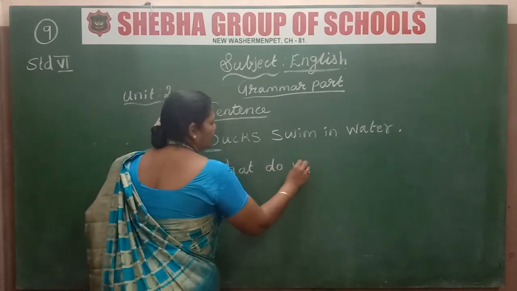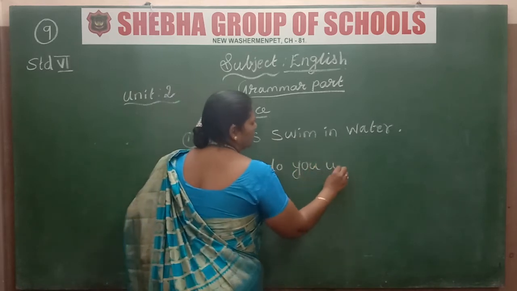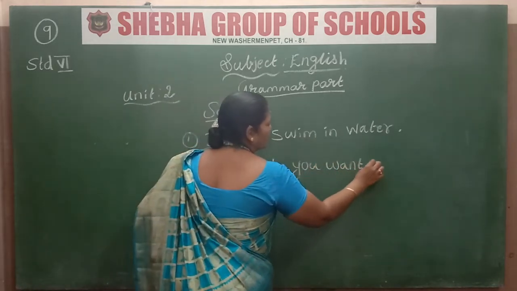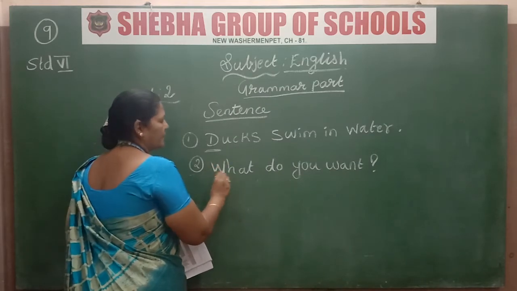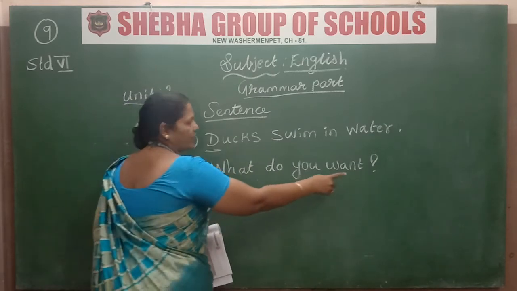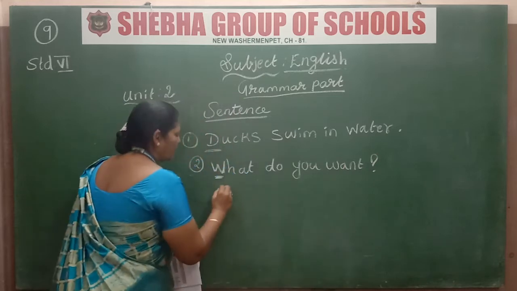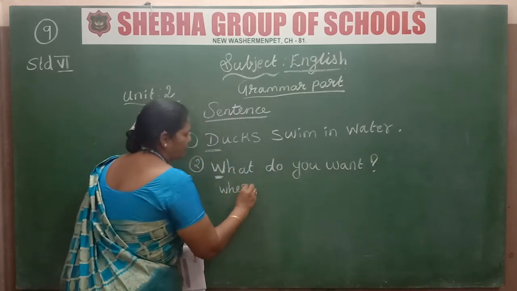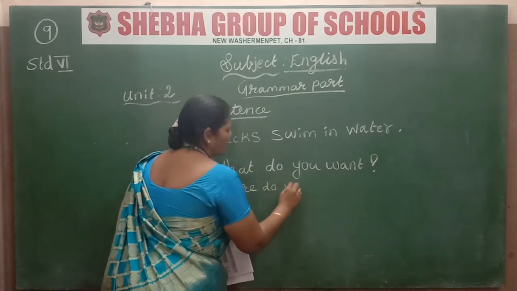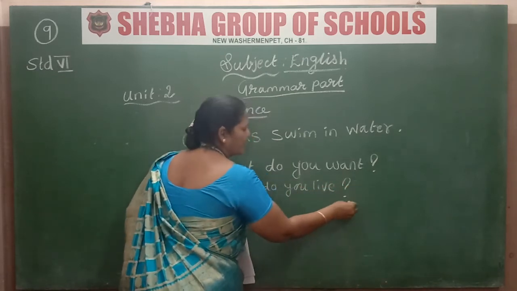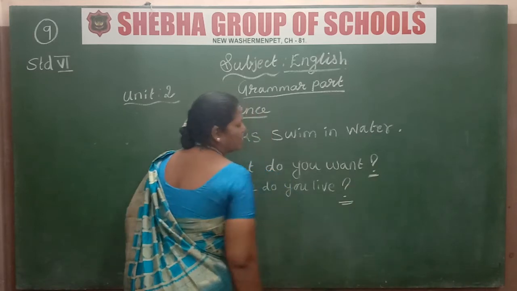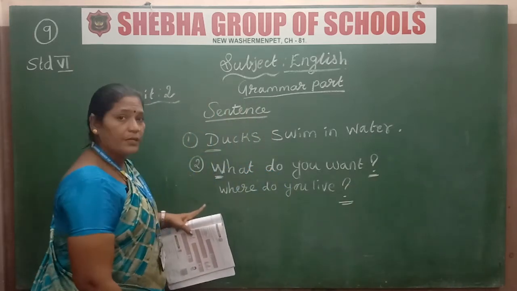What do you want? See this one. The first letter I have kept as a capital letter, and at the end of the sentence I have given the question mark. Another one you can ask: Where do you live? Whatever we ask, like where do you live, if there is a question mark at the end, this is known as the interrogative sentence.